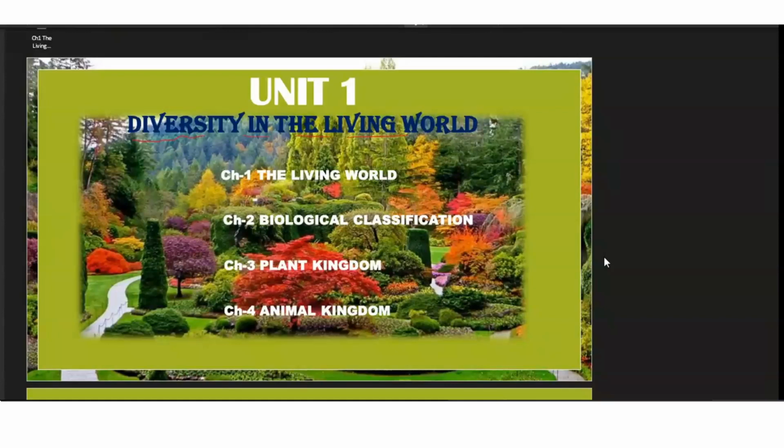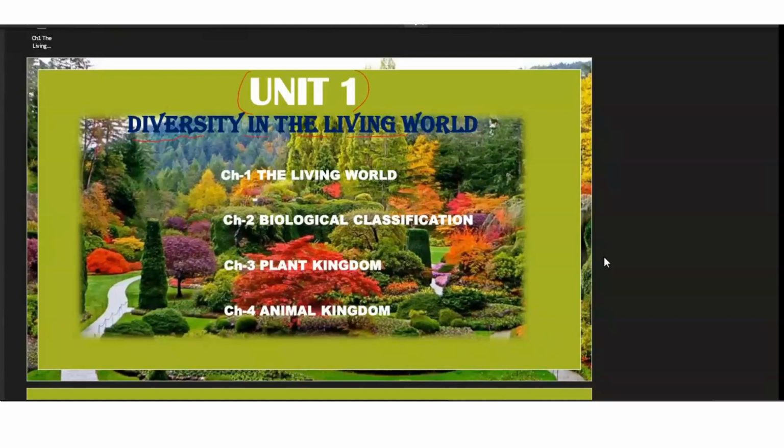Those living organisms will include your plants also, it will include your animals also, it will also include other organisms which are not categorized under plants and animals, right? We are going to talk about different kinds of kingdoms that we have, and the organisms that are distributed in different kingdoms, right? So in class 9th also you have studied about the different kingdoms, right? The 5 kingdom classification you all have studied: Monera, Protista, Fungi, Plantae, and Animalia. So the organisms that fall in these 5 kingdoms, we are going to talk about all of them in this unit, right?